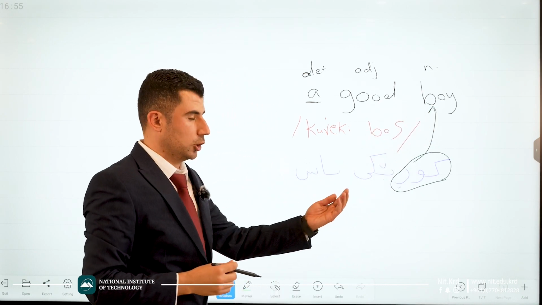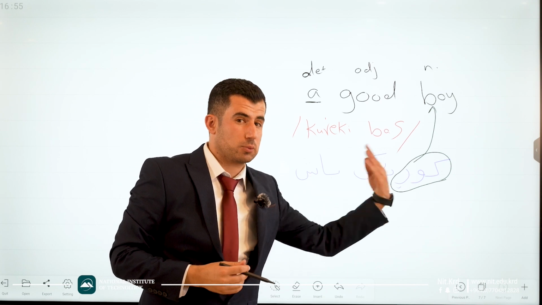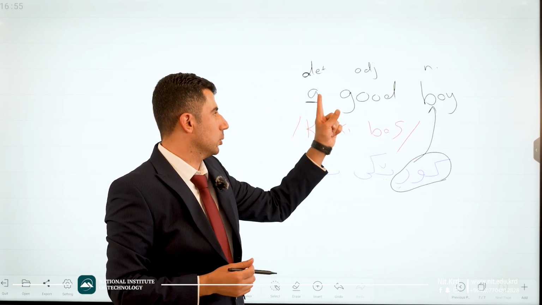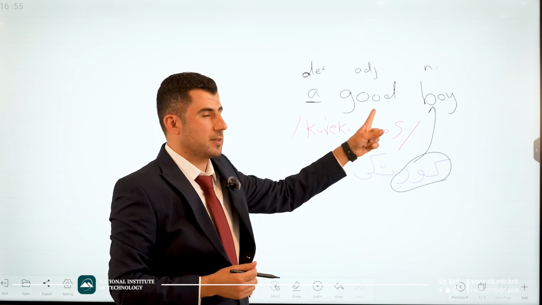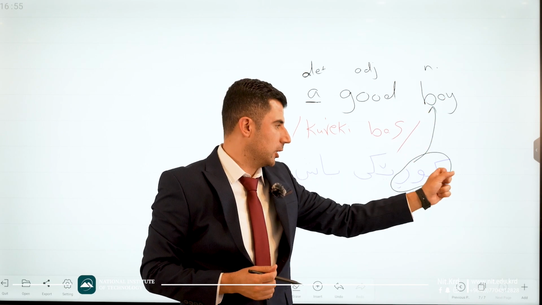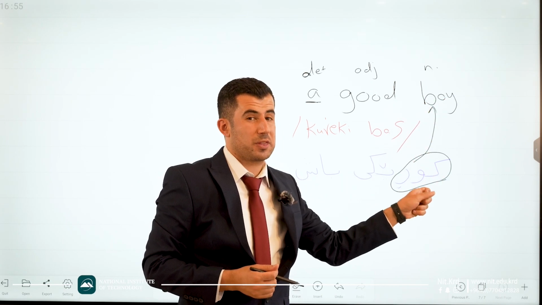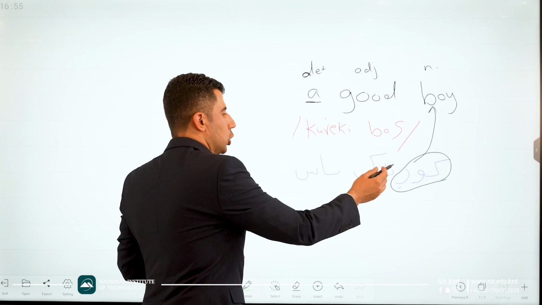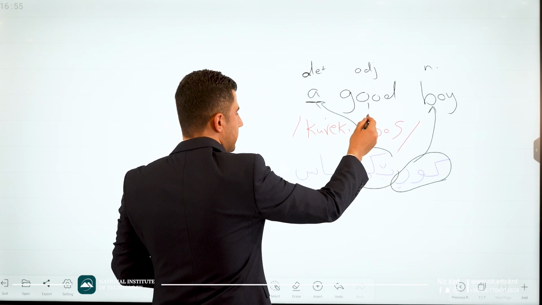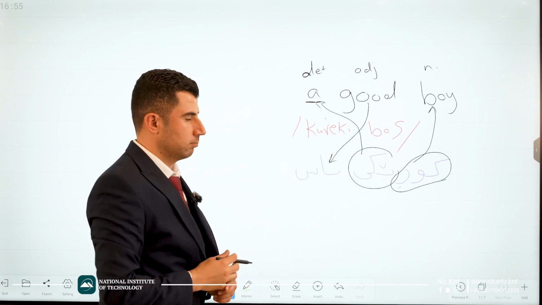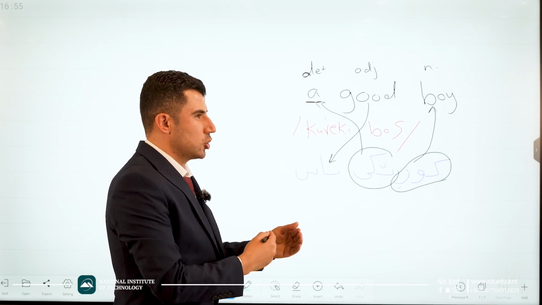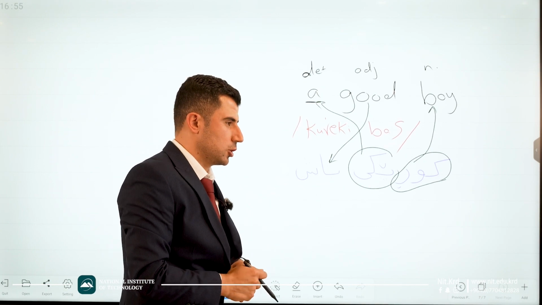Have a look. In Kurdish language, we start from right to left, and English from left to right. In English the adjective is here and the noun is at the end, but in Kurdish we have to start with the noun. Kur, yek is a. Good is bash. Have a look at the position that they changed from English to Kurdish.